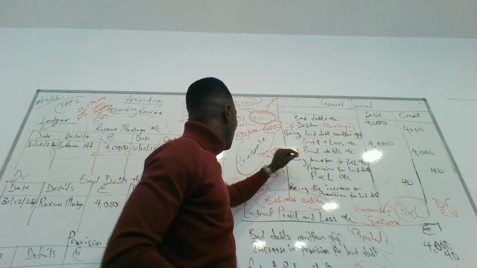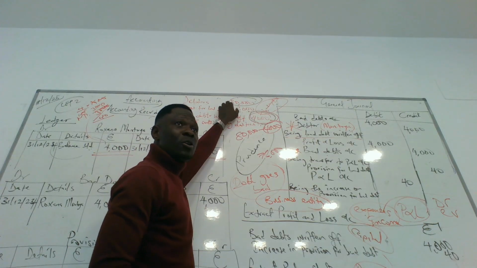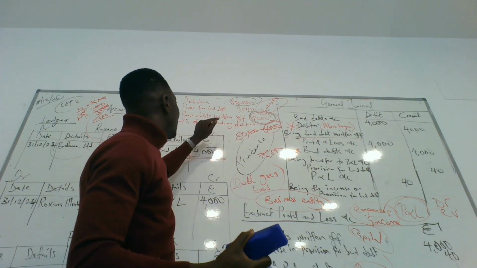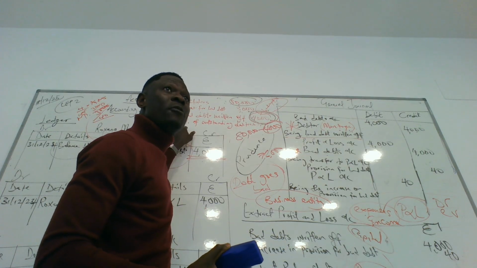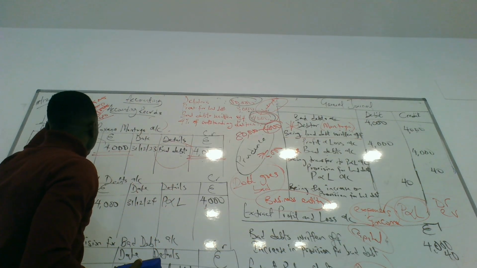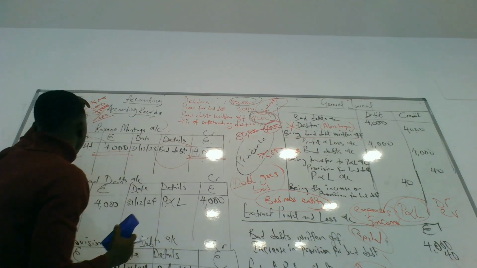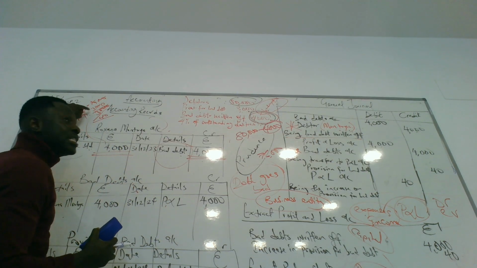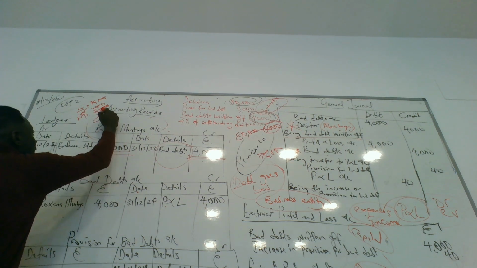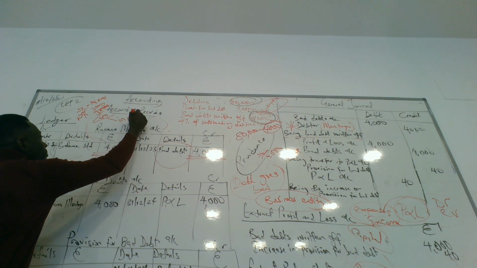So here, our debtors has reduced from 80,000 to 76,000, and we said we should increase our outstanding debtors by 4%. 4% of 76,000 is 3,040. You have to take it away from this, because this is the old provision and this is the new provision. The difference between this and this is 40. That means our bad debt has what? Increased.